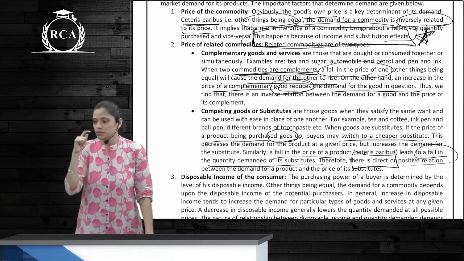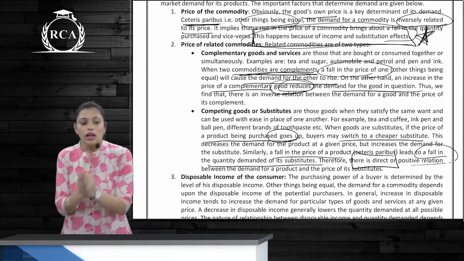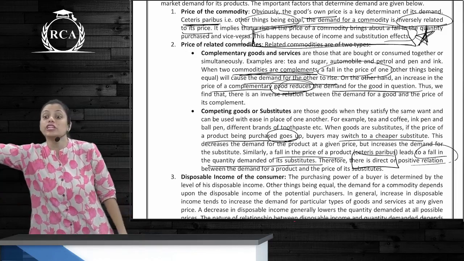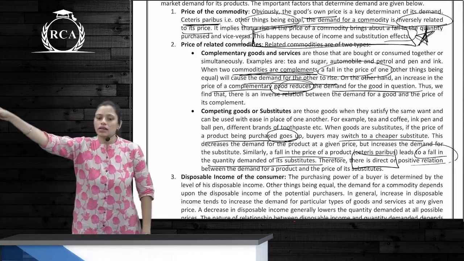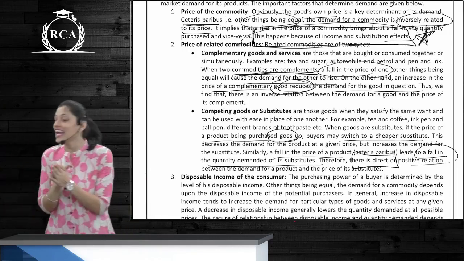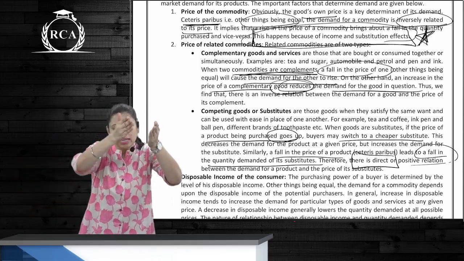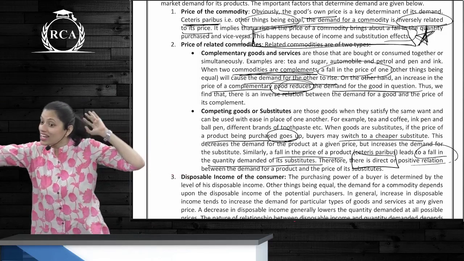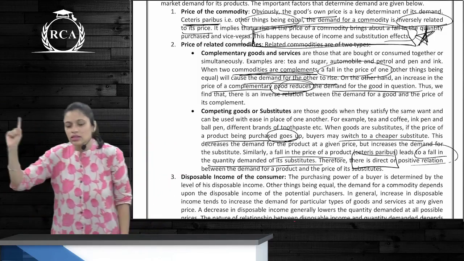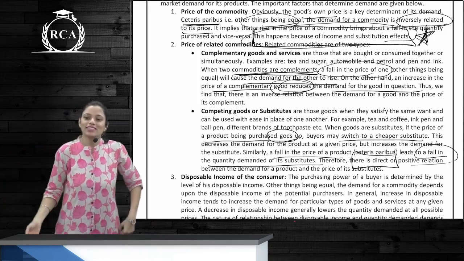So there is an inverse relationship between price of the commodity and quantity demanded of its complementary good. Yeah, substitutes. There is a direct relationship between price of the commodity and quantity demanded of the other substitute. What are substitutes? Chai, coffee, correct. Tea and coffee are substitutes. If the price of one commodity increases, the quantity demanded of another substitute increases. If the price of one commodity falls, the quantity demanded of the substitute falls.